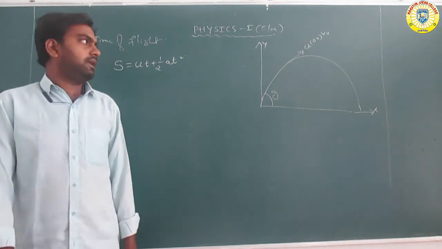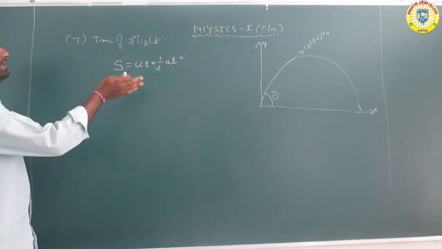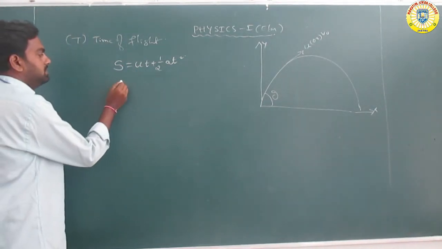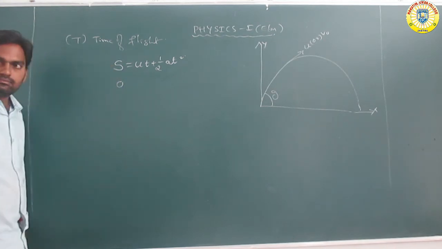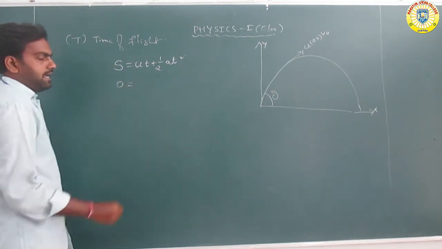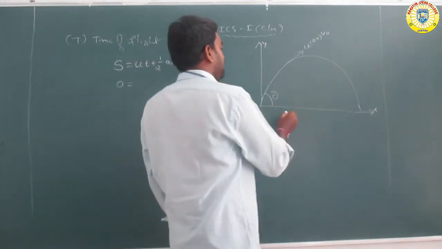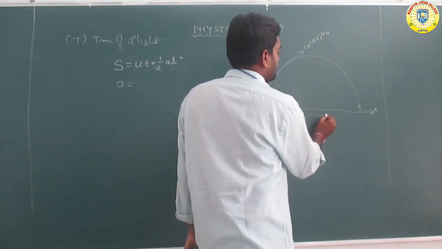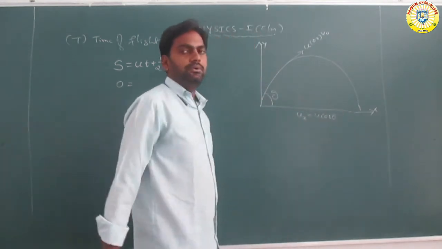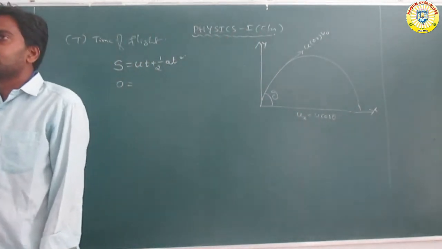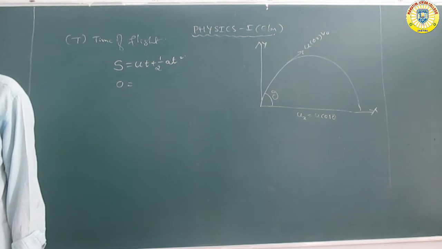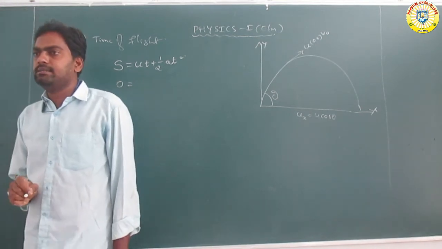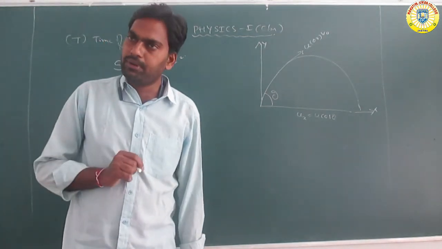Here the vector displacement is 0, that means s is equal to 0. The two components of u: ux is equal to u cos theta, which is called the horizontal component.